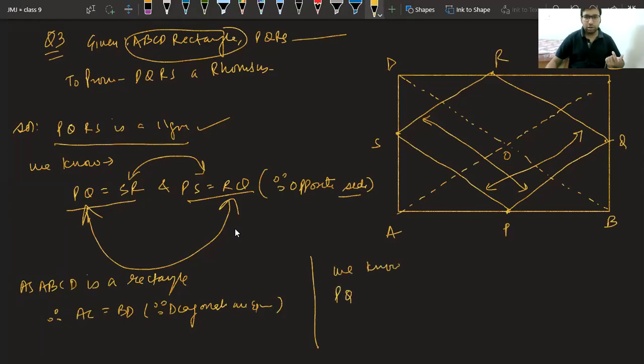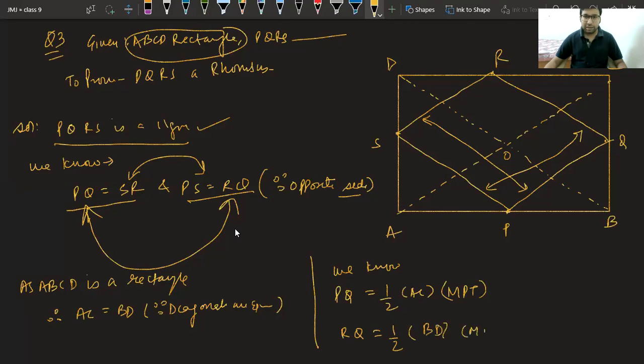that PQ is equal to half of AC because of the midpoint theorem. Similarly, this RQ is half of BD.